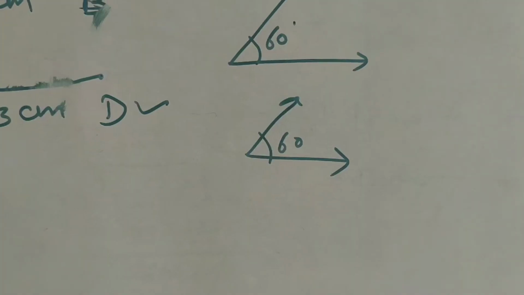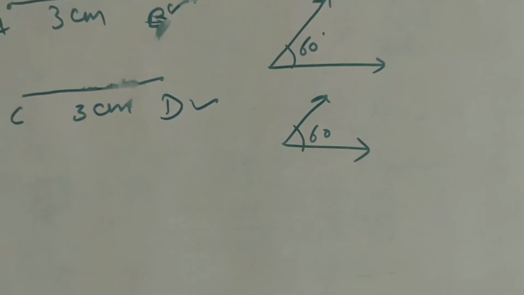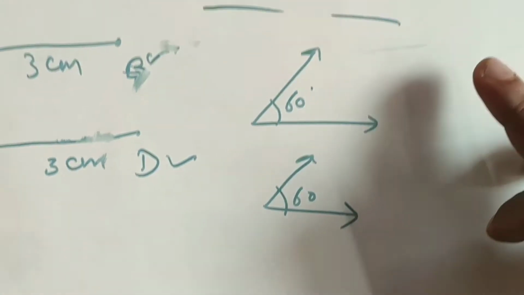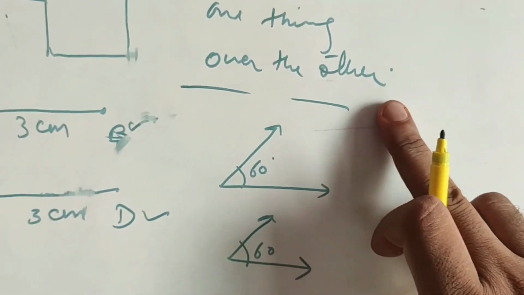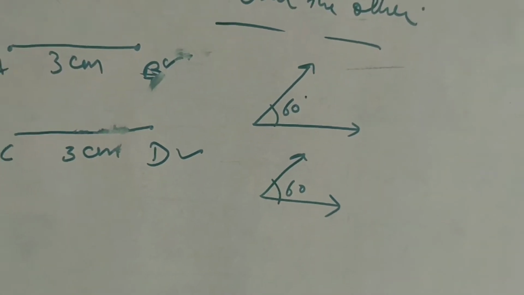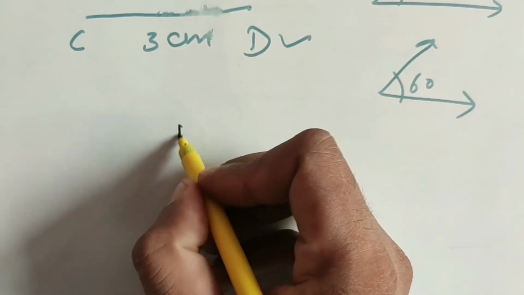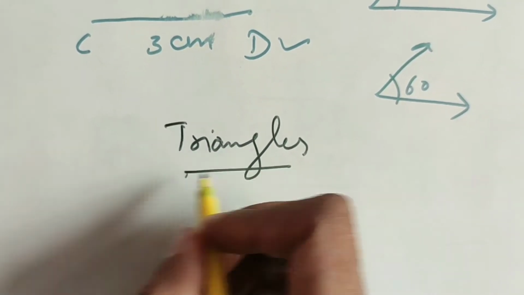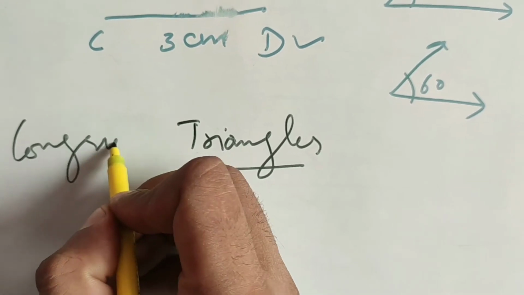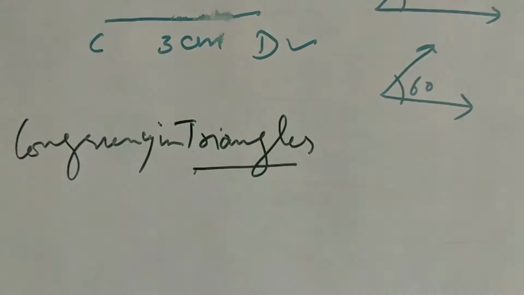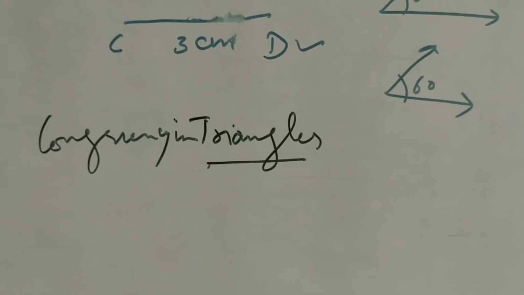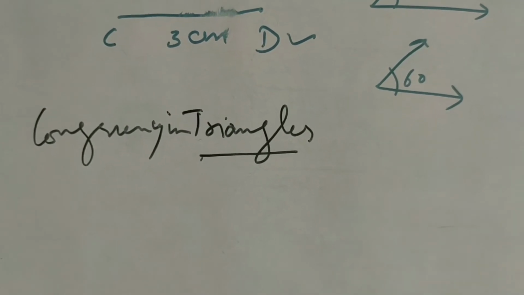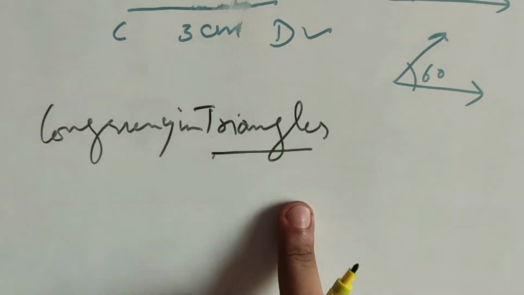So next, in daily life we can check whether things are congruent or not by placing them above one another. But now our topic is related to the congruency of triangles. Congruency in triangles means we have to discuss the congruency of triangles.